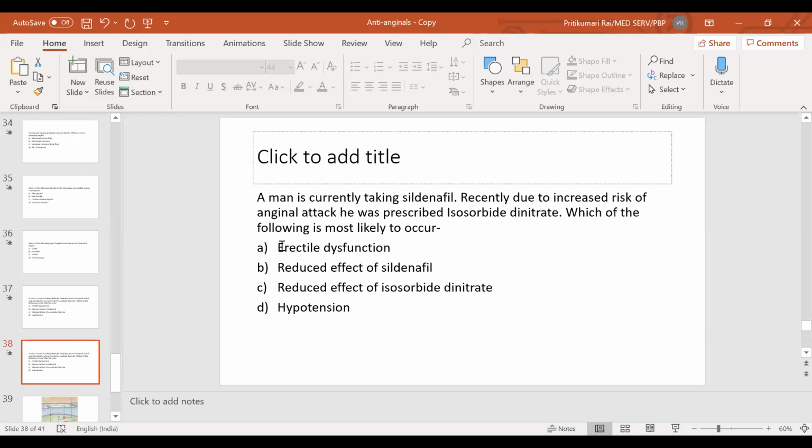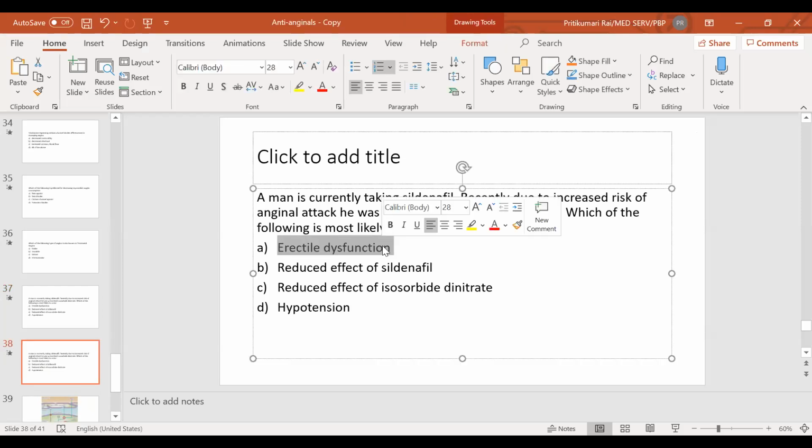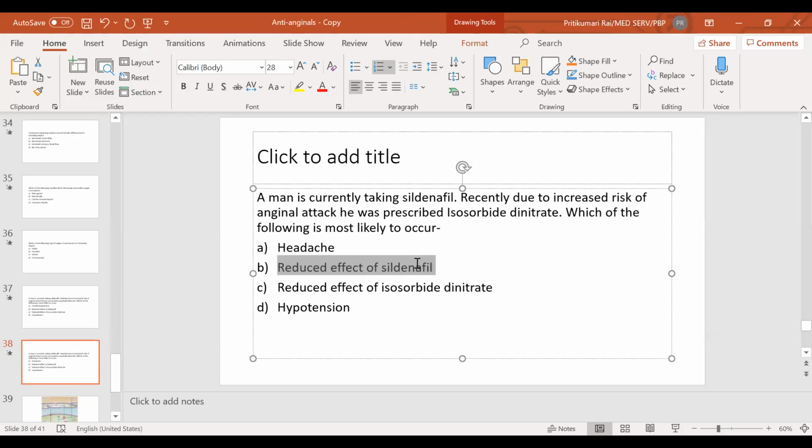Since I'm just speaking, you might not understand. I'm writing the options. So, headache, infarction, hypotension, and the last option I mentioned was all of the above, right? So the correct answer will be all of the above.